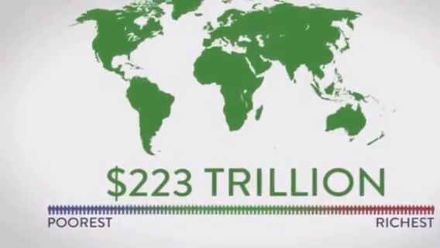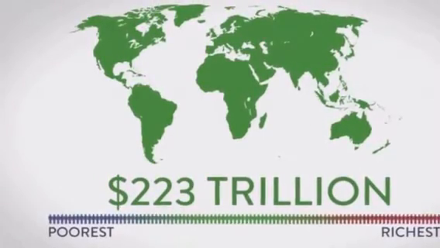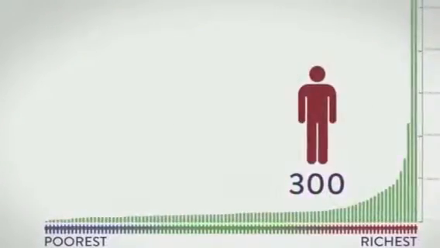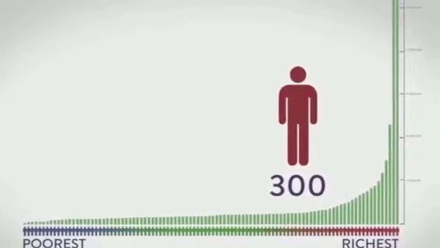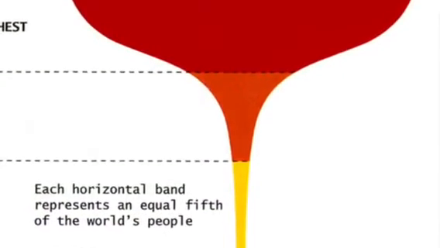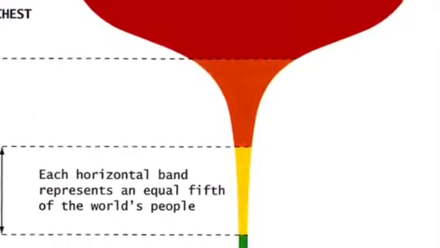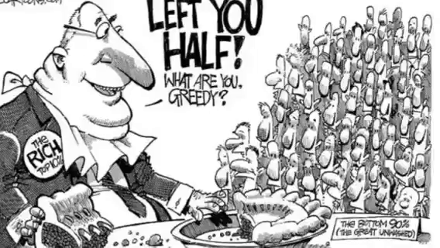Global wealth inequality. The world's total wealth is an approximation of $223 trillion. That comes to say that the poorest of the people own 0.5% of the wealth. Also stating that while the top 2% of the people accumulate 43% of the wealth, 80% of the people hold 6% of the wealth. At this rate, it is said that by 2016, 1% of the world's population will own more wealth than the other 99%.